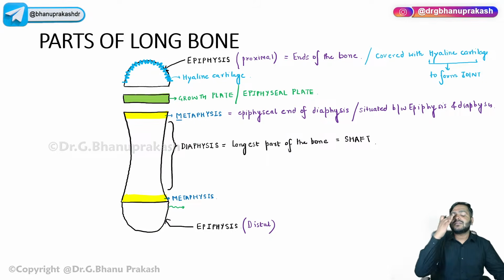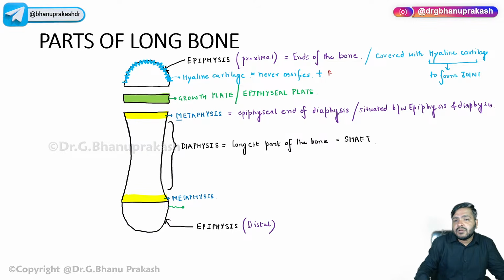So you should remember that this hyaline cartilage will never ossify. What is so special about this cartilage is that the hyaline cartilage present over here at the epiphyseal end never ossifies to form the bone. And there is a layer called the perichondrium. Remember, this is devoid of perichondrium. There is no perichondrium over here.